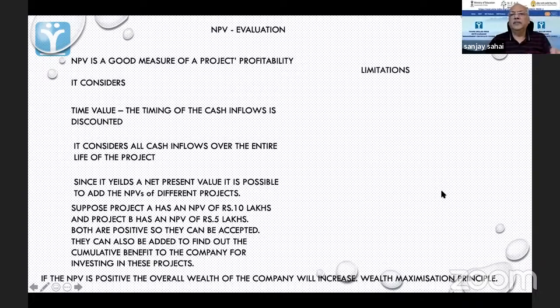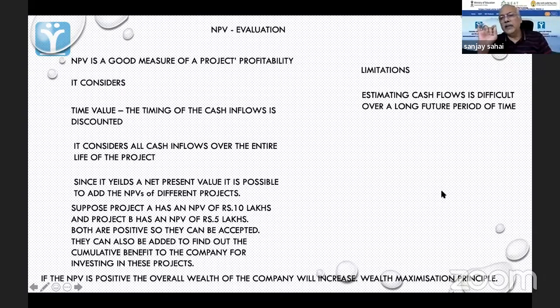Now, what are its limitations? The main limitation, which you may also be feeling, is that it is very hard to forecast. We have taken some figures, that we will invest 25 crore, we will get 6 crore in the first year, 7 crore in the second year. But the point is that if you are actually going to do this in real life, it is going to require a lot of effort. You will have to bring a lot of facts and details about your upcoming project. You will have to project costs. You will have to project sales.